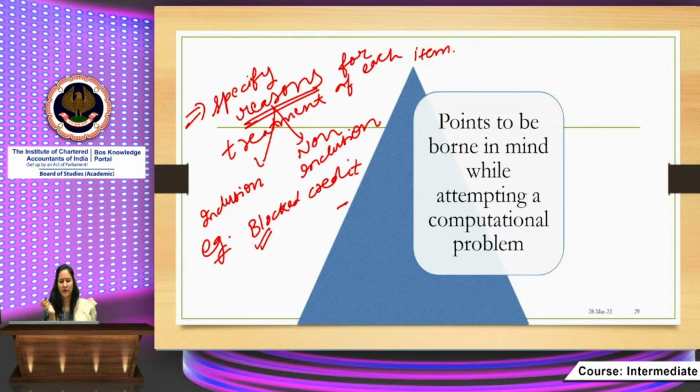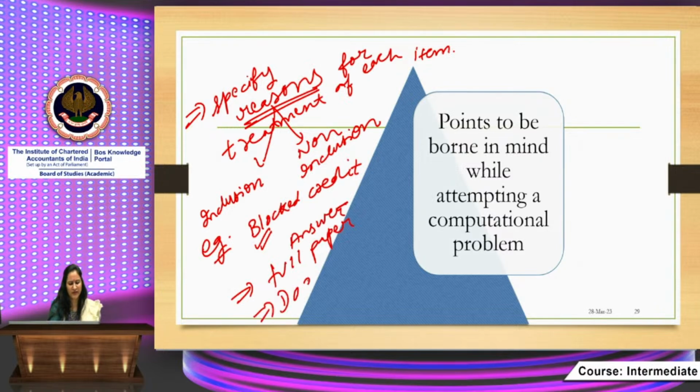And 6 average question answers fetch you more marks than the 5 best, you can say. So try to attempt the full paper. Do not leave any question. You have to complete your full paper.